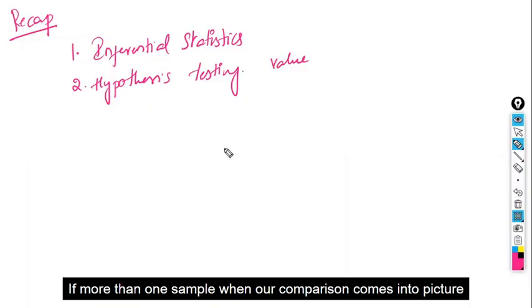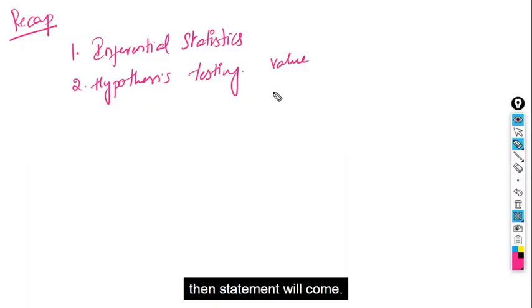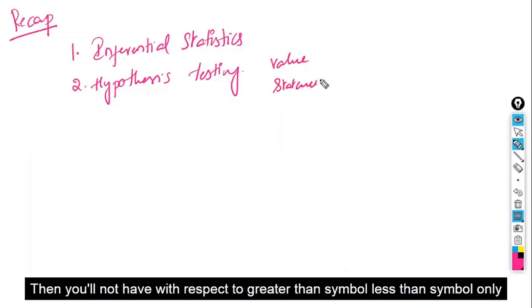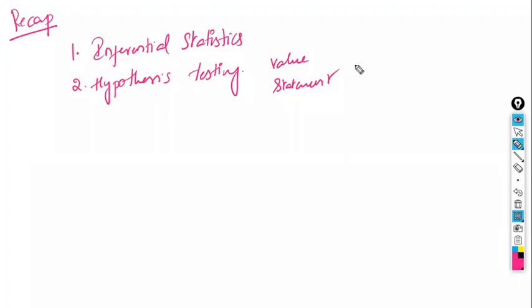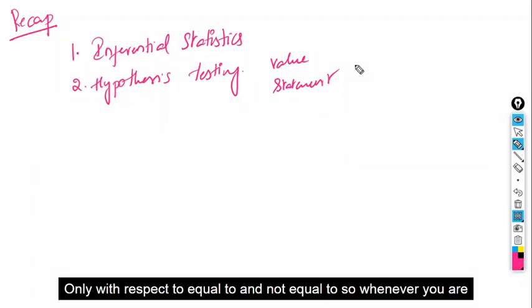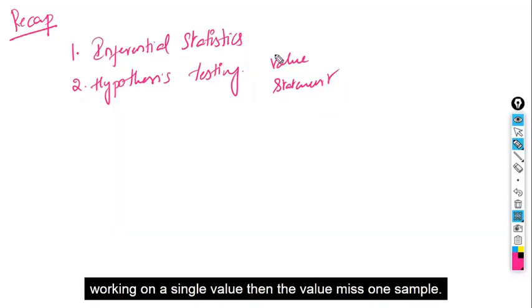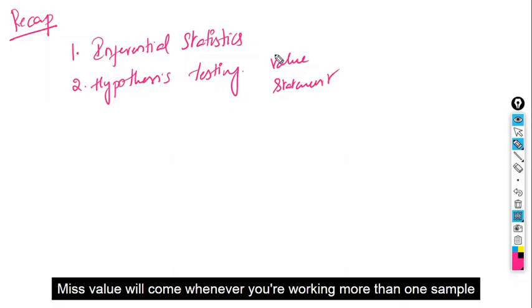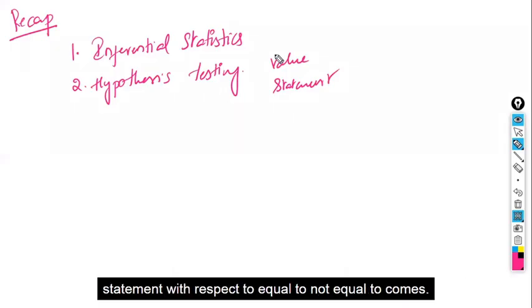If more than one sample, whenever comparison comes into picture, then a statement will come, with only equal to and not equal to, not greater than or less than symbols.